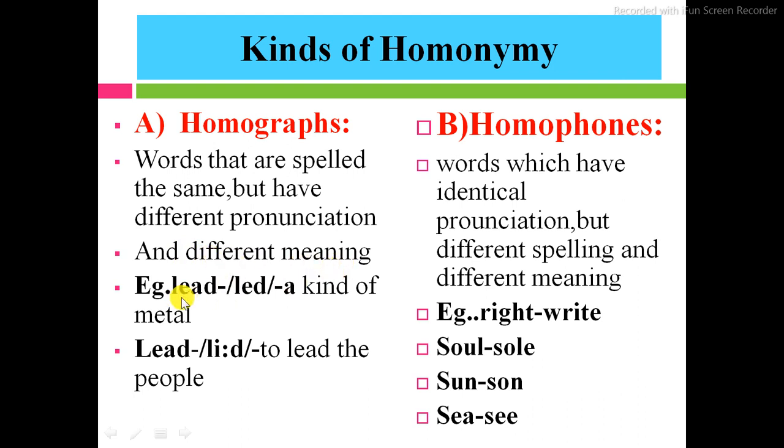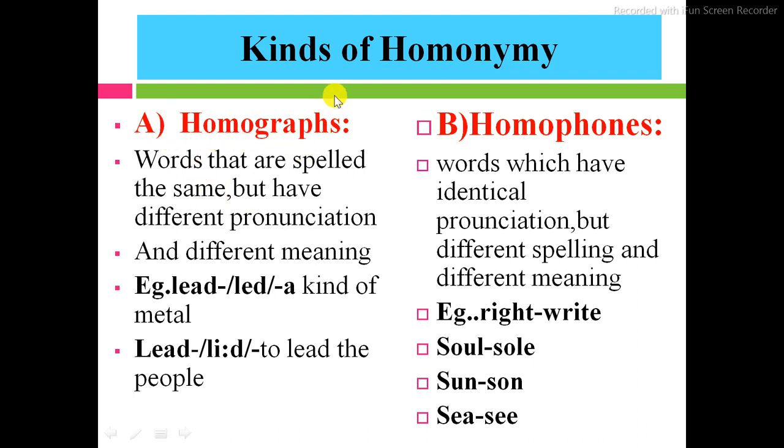For example, lead. One lead has to be pronounced as "led", a kind of metal. And another lead has to be known as "leed", to lead the people. It means in a homograph, words are spelled the same, but the pronunciation is different. Here is a lead, here is a lead, and different meaning is given. First, one lead is a kind of metal, and the second lead means to lead the people. It has to be known as homographs.